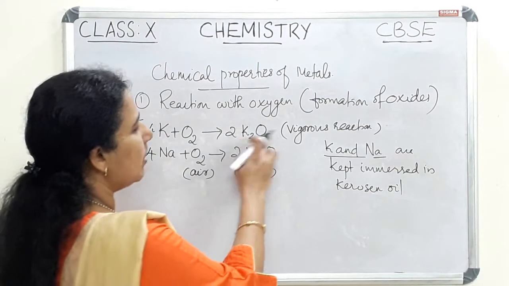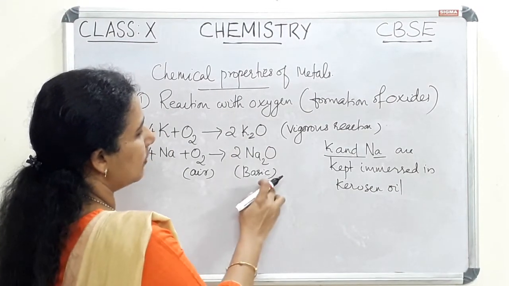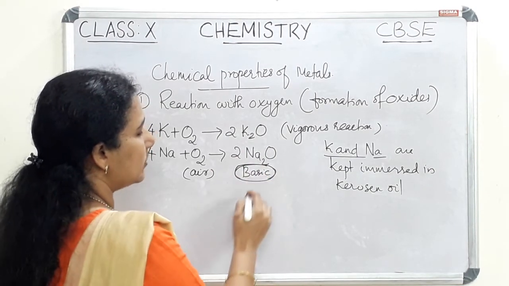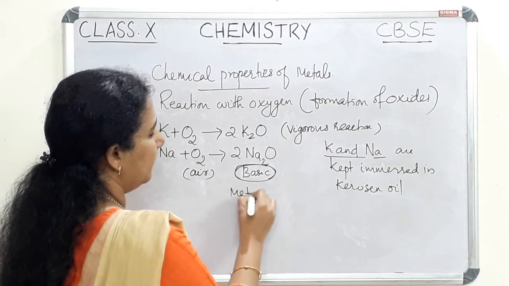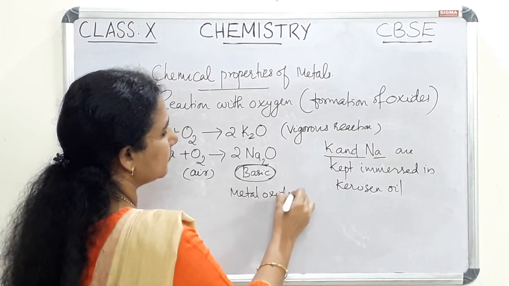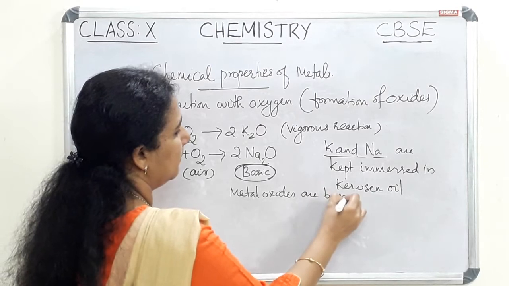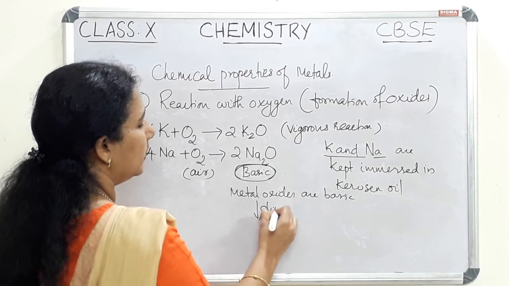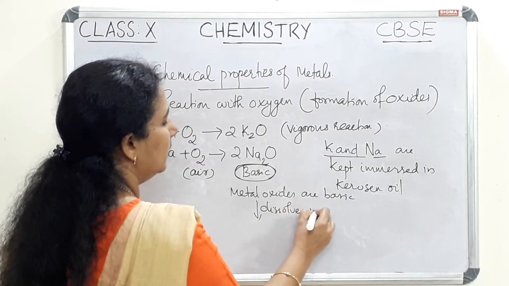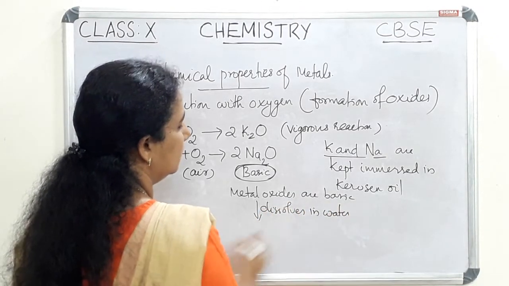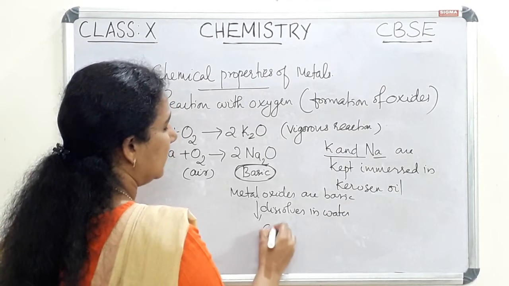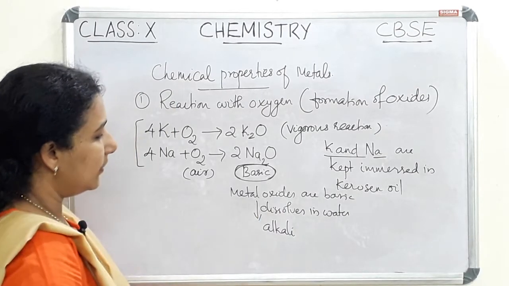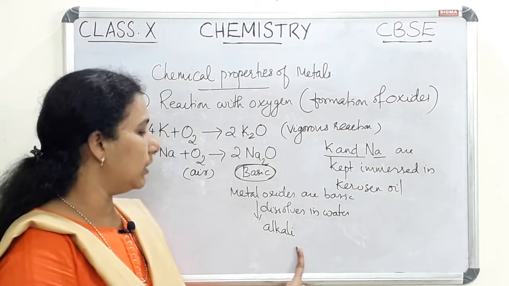So for these metal oxides, here potassium oxide and sodium oxide, these metal oxides are basic in nature. Actually metal oxides are basic because they dissolve in water. This dissolves in water to produce alkali. So alkali means the metal oxides which dissolve in water, that is called alkali.